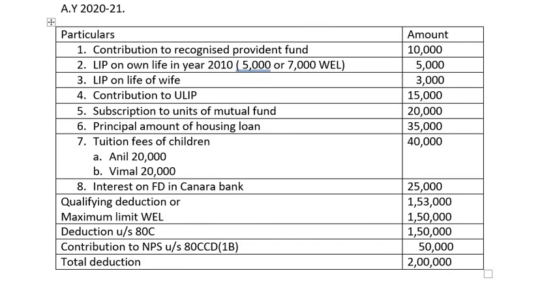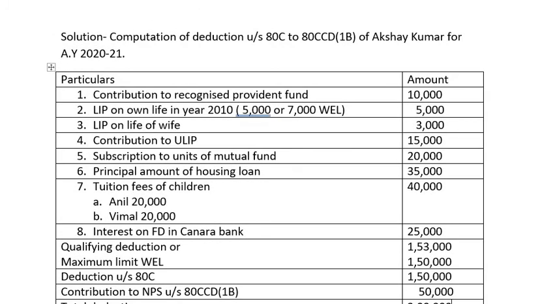Next class we will be solving deductions under different sections, and then we will start with the important section from the exam point of view, that is deduction under section 80G, which is donation.